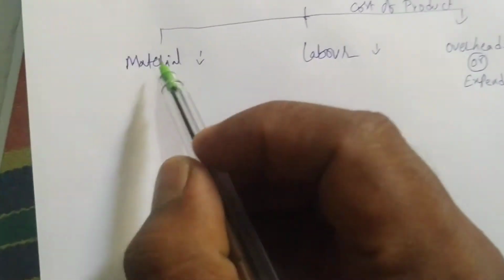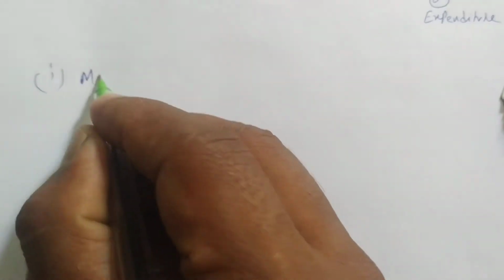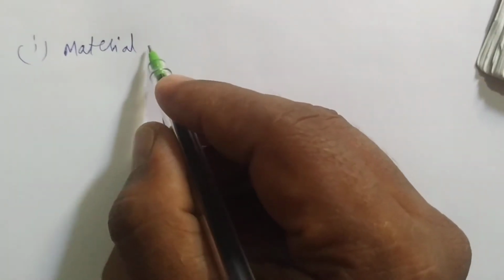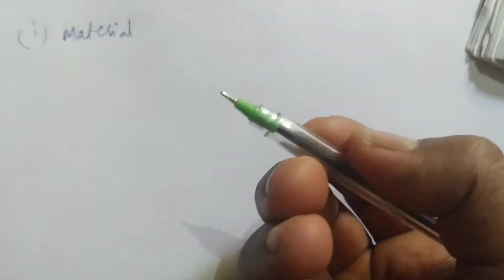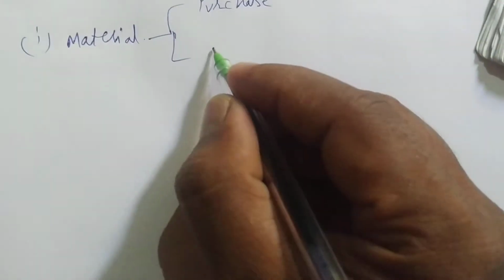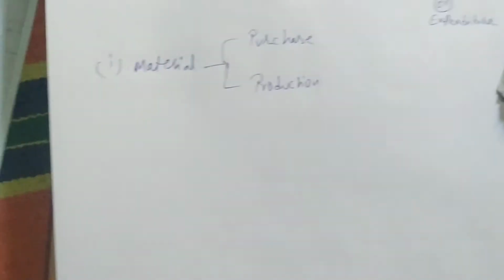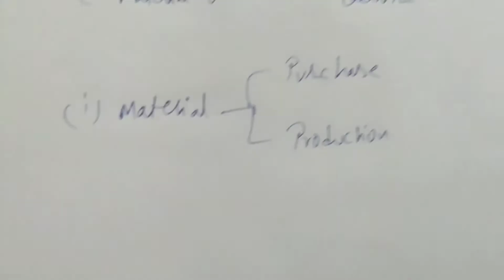Now see what they will do. The first concept is material. What will happen in material? We have different departments. One is the purchase department, which purchases the material, and there is a department which does production with the use of material. So two departments are there: one is the purchase department, the other is the production department.